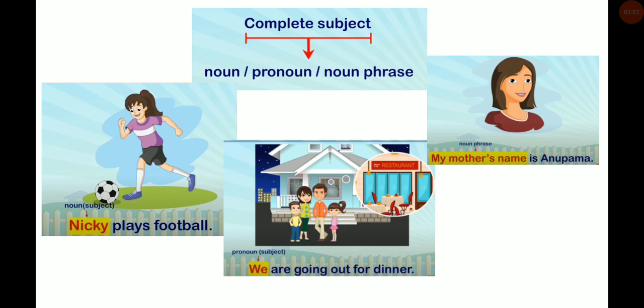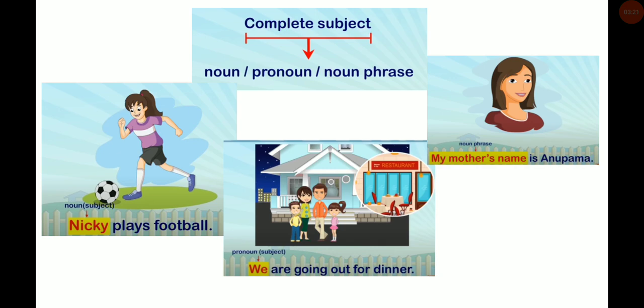For example of a noun, Nikki plays football. Now the noun is Nikki. So Nikki is the subject. And the action word is what? Plays. So plays football is a predicate.